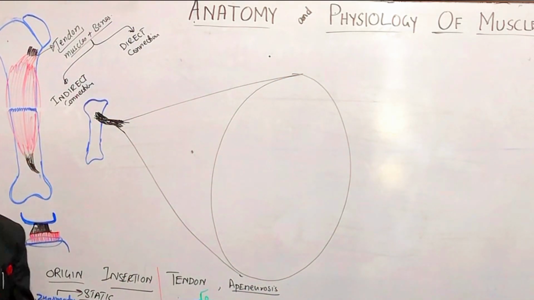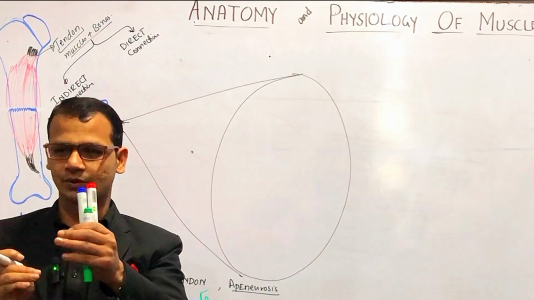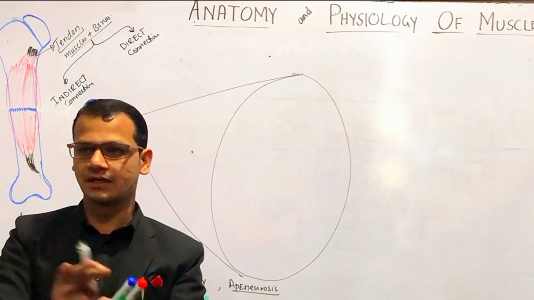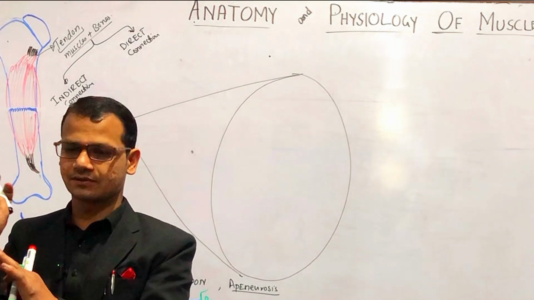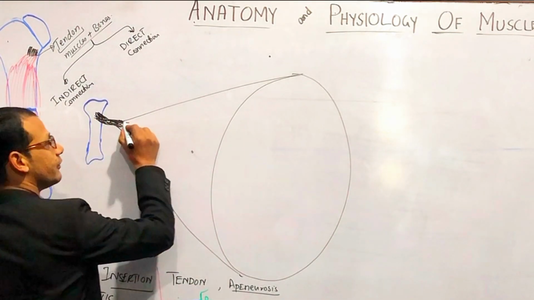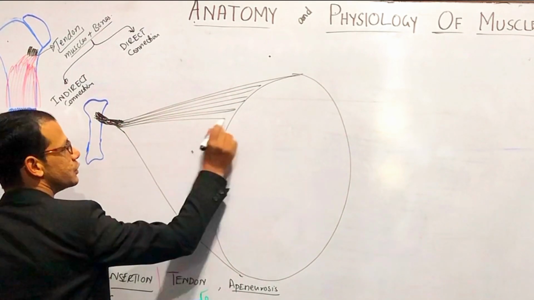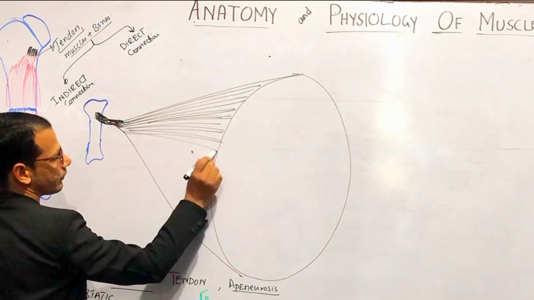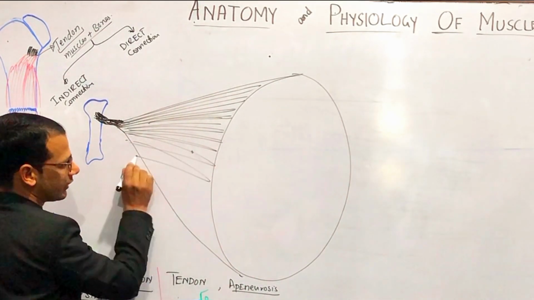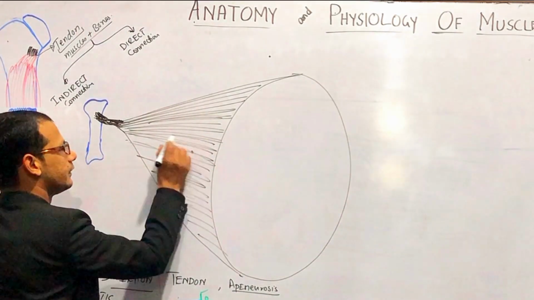For example, just like this. But there are connective tissues around the muscles which attach these muscles to other organs, like the way these muscles are attached to bones, right? So these are the sheets of that connective tissue. This is a connective tissue layer, right?